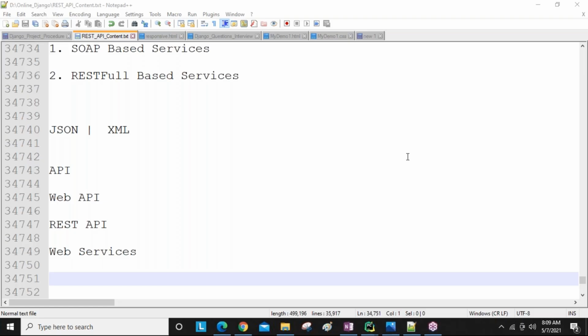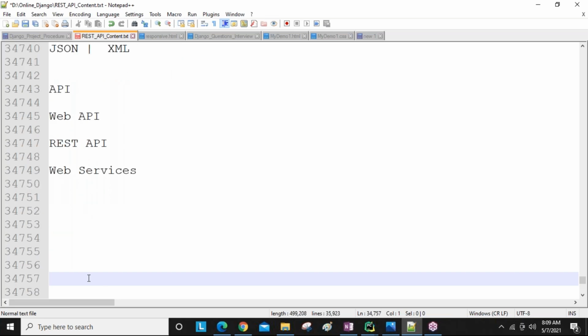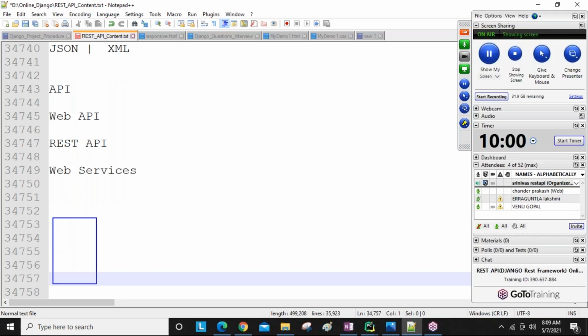Sir, can you explain what exactly ORM is and how it is helpful in our RESTful API? ORM means object relational mapping, guys. Our database data is there. In Django we regularly use all these things. Django can communicate with any database: Django to MySQL, Django to Oracle, Django to MongoDB, like that.